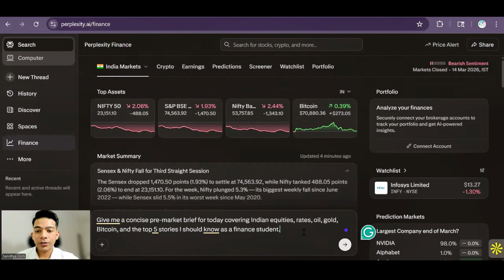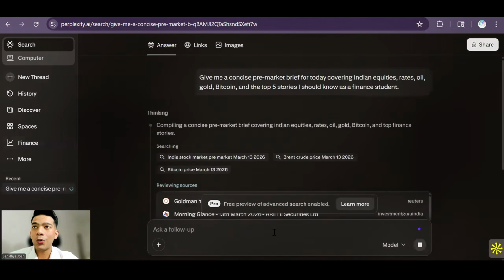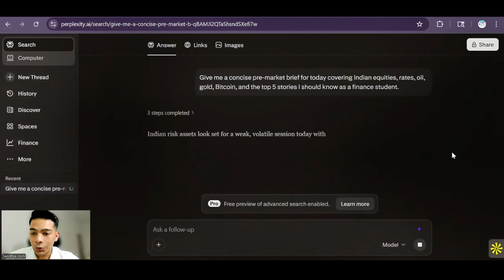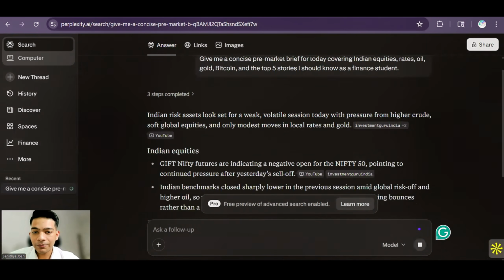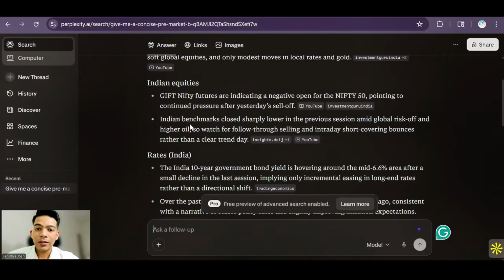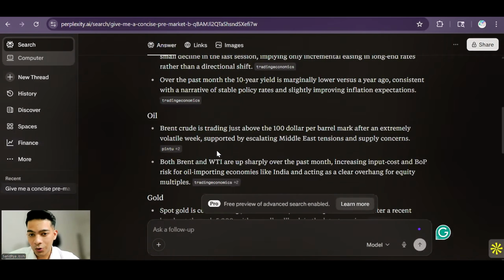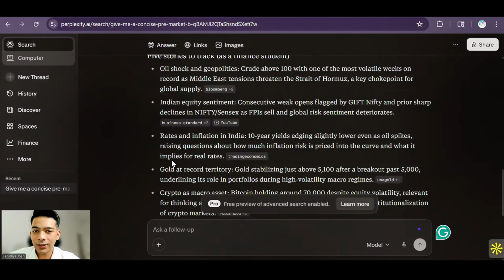Don't worry about it. It is something that you can leverage every morning. You can go in the search section and just search for this. If you are a finance student, how are you going to prepare yourself for every day rather than just going and reading 10 different articles? It's better that you just tell Perplexity, give me a good concise summary of all the equities, gold, and everything that is going on in the market. It will do its research, and then you will see that it has come up with a great summary: your asset looks set for a weak volatile session. Then you have Indian equities, then the rates that are going on in India, then the gold. We know Brent crude just reached 100, then you have gold, Bitcoin, everything that you need to know.